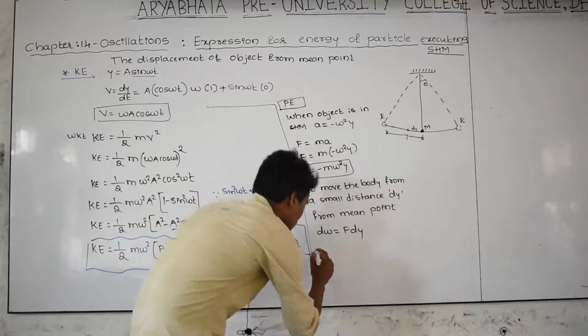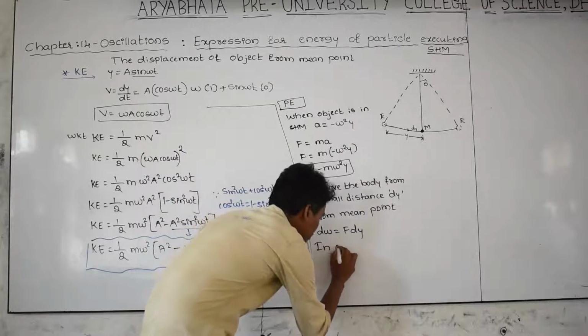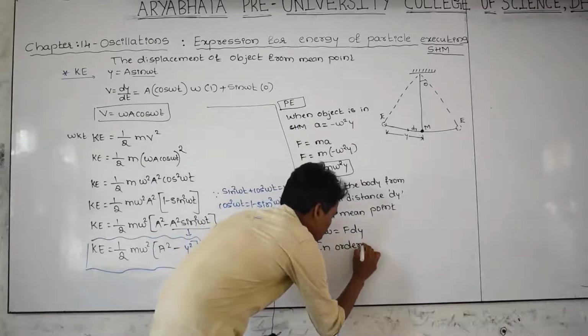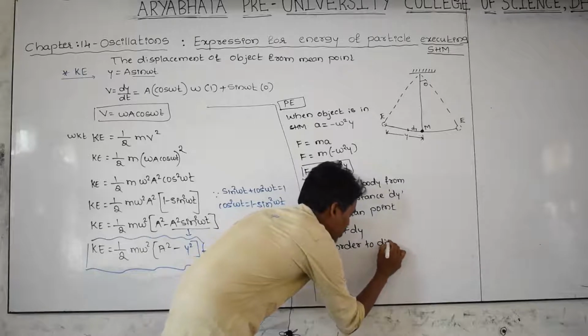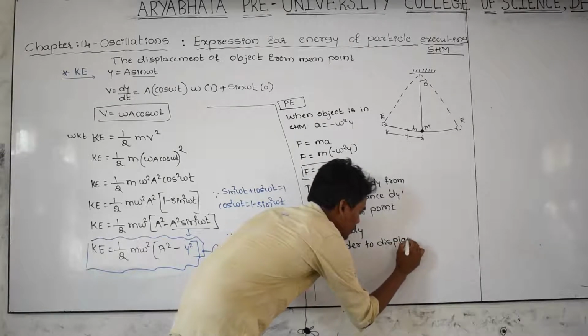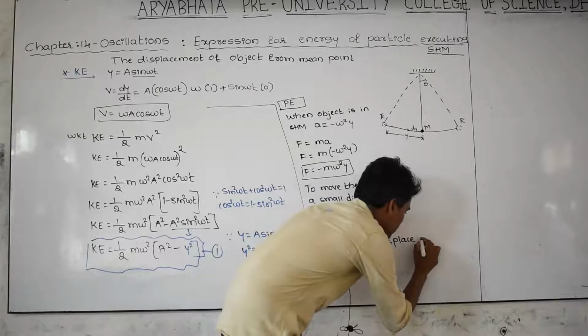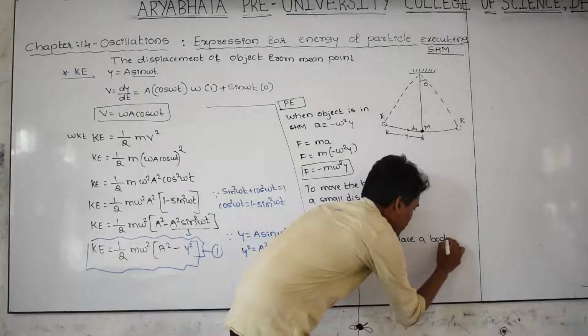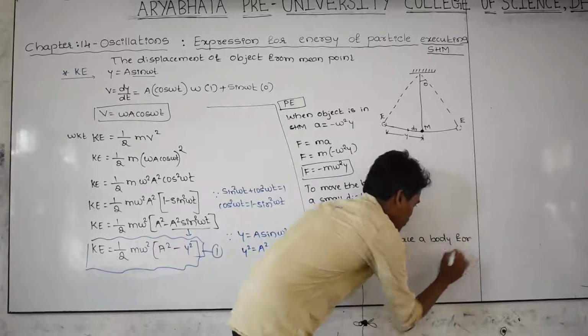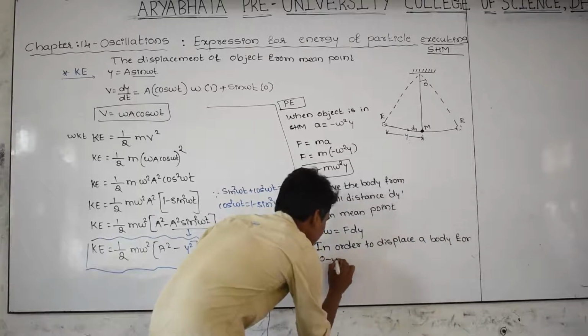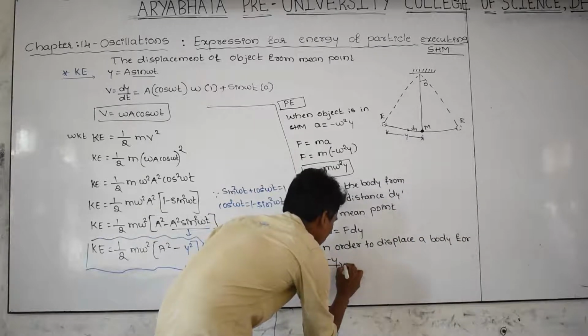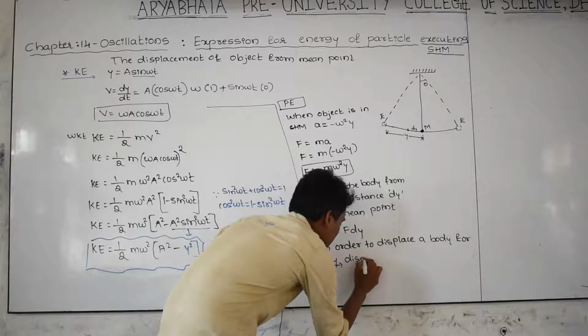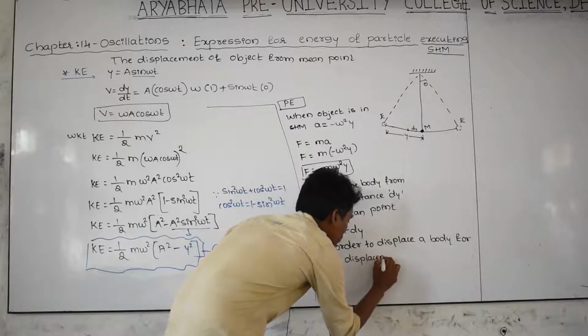And in order to displace a body for a distance y, meaning from 0 to y displacement, what is a 0 to y displacement? That is the total displacement.